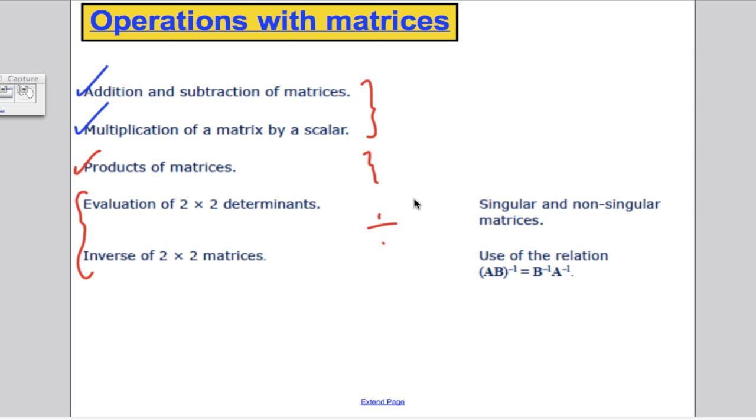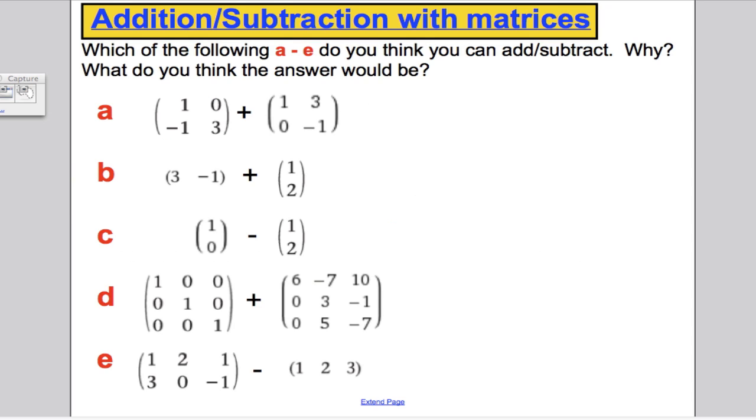Multiplication will probably be in its own video, and division will be in its own video. Right, let's try and add and subtract some matrices. Here's a question for you before I tell you how to do it.